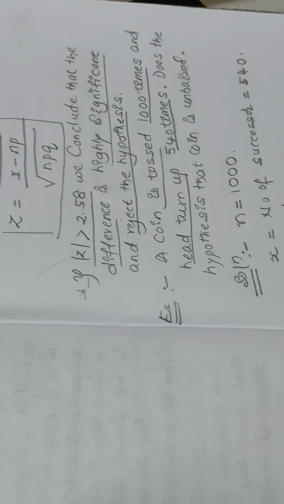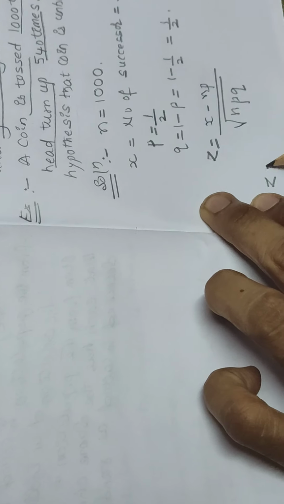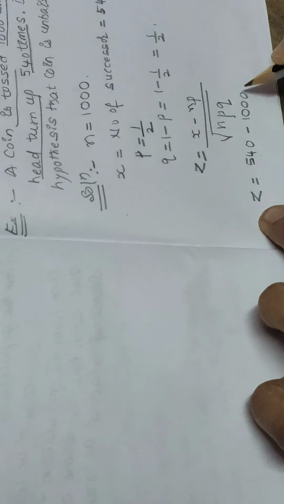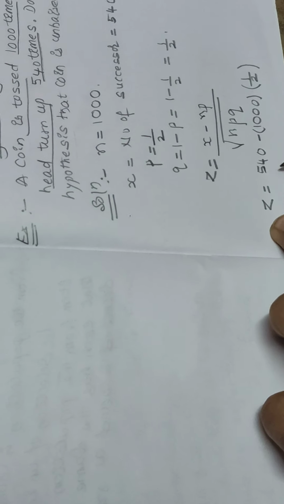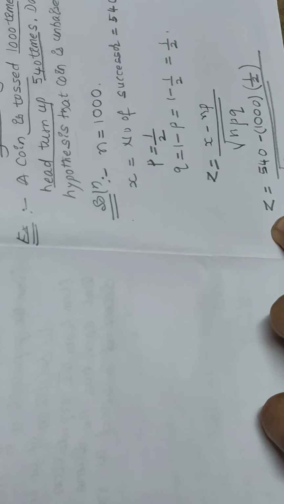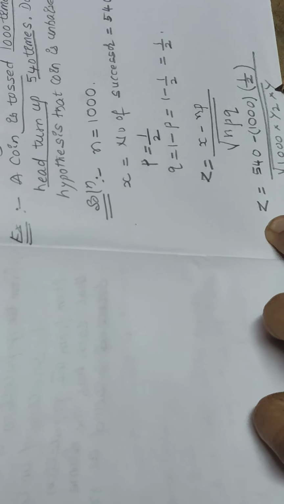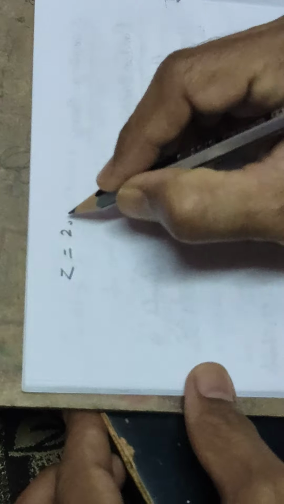Substitute the values of n, p, q and x in this formula. z is equal to x is 540 minus n, the number of times the coin is tossed, that is 1000, times p, 1 by 2, divided by square root of n is 1000 into p is 1 by 2, q is also 1 by 2. So after using your calculator and solving, you'll get z is equal to 2.53.